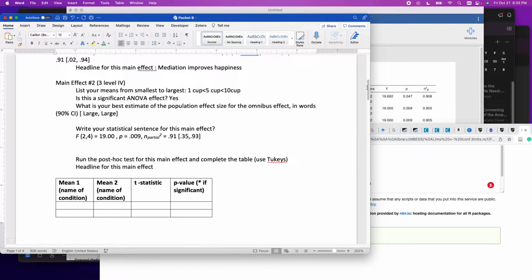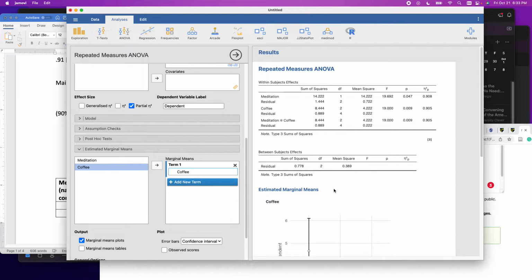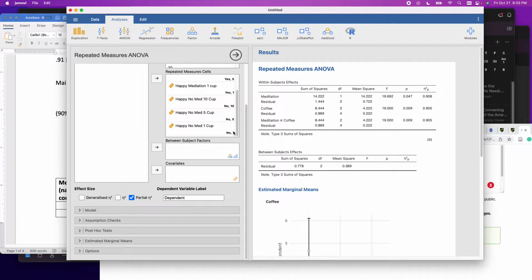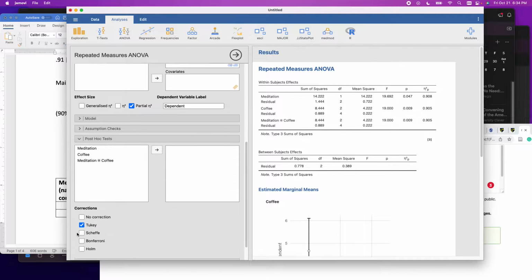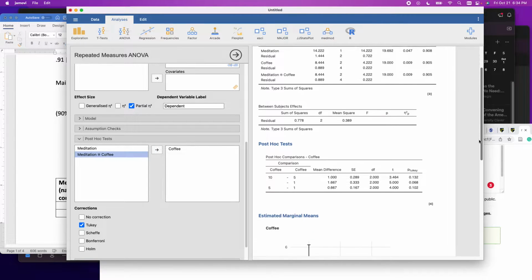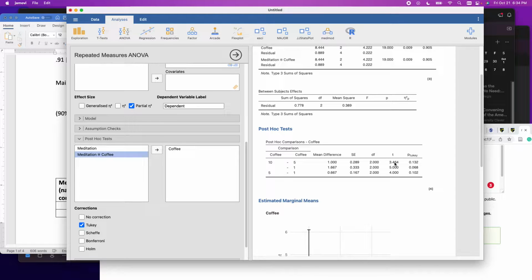Run the post hoc test for this main effect and complete the table using 2 keys. So the one thing you're going to notice, I am not going to ask you to go out and get a 95% confidence interval for these specific effects. It's just a little too much work. You know we should.